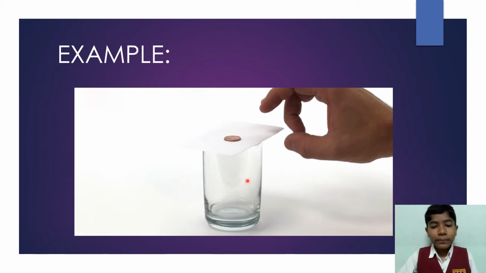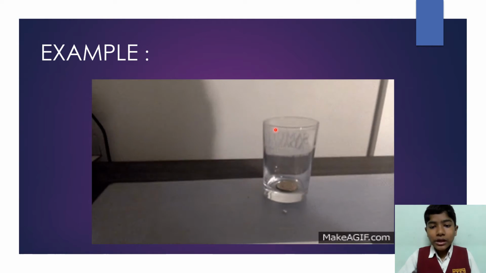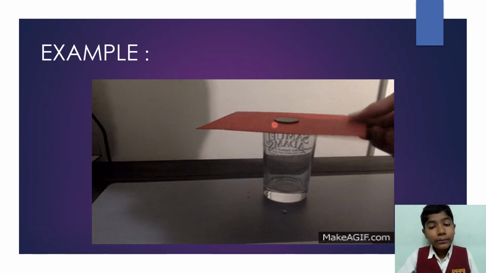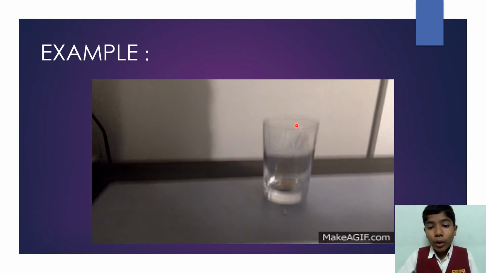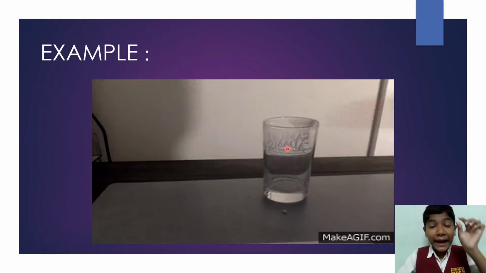You have to place the glass first, and over the glass you have to place the piece of paper, and over the piece of paper you have to place the coin. Now you have to remove the paper rapidly. Now what happens when you remove the paper? The coin is going to fall directly into the glass.